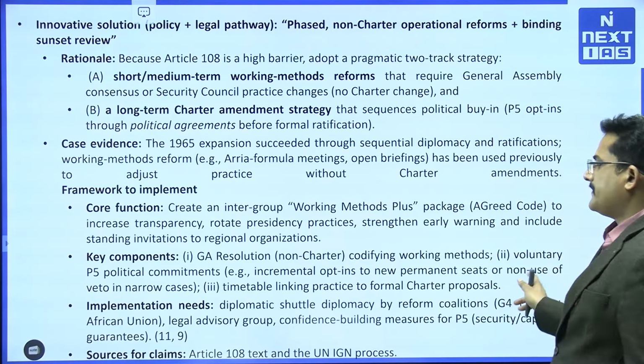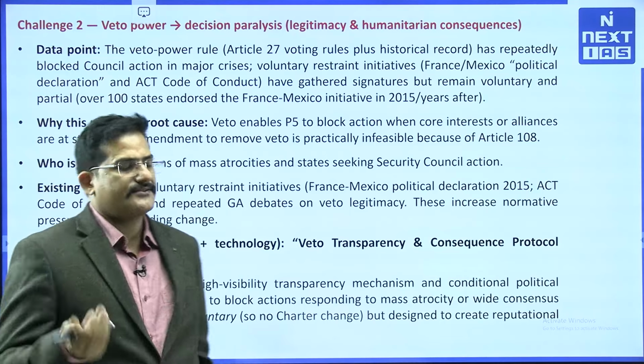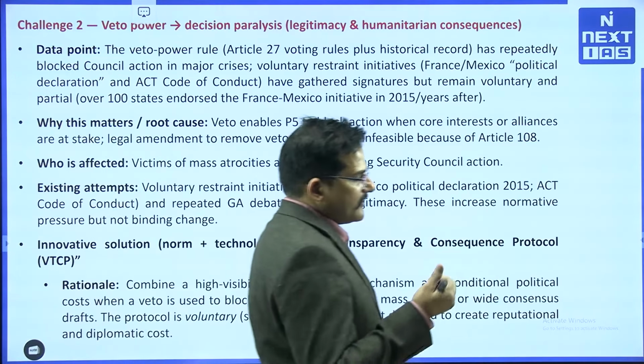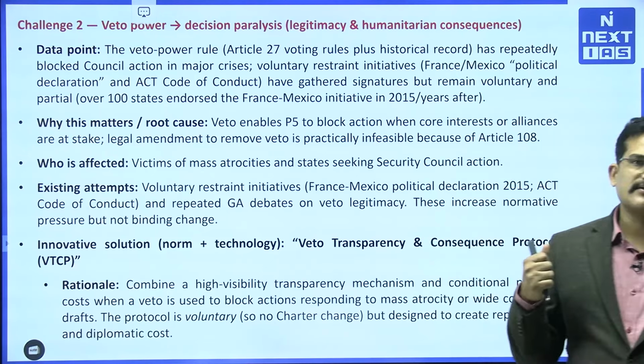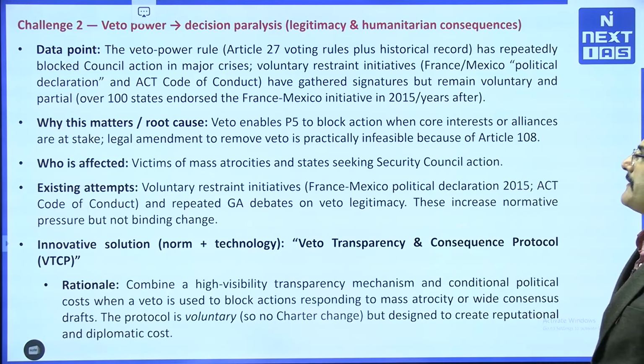Now, what is challenge number 2? It is the veto power. Veto power is the biggest challenge hampering the reform of the United Nations Security Council. Hence, the Council becomes irrelevant over a period of time. Veto power is given under Article 27 of the United Nations Charter, right, and it has reportedly blocked council action on major crises.